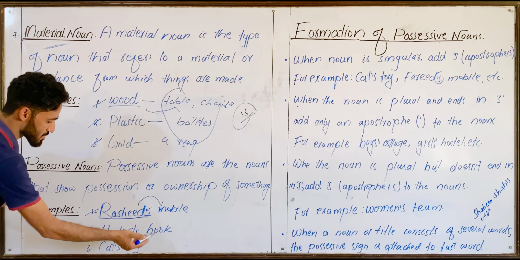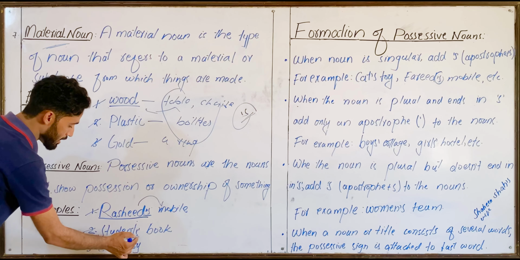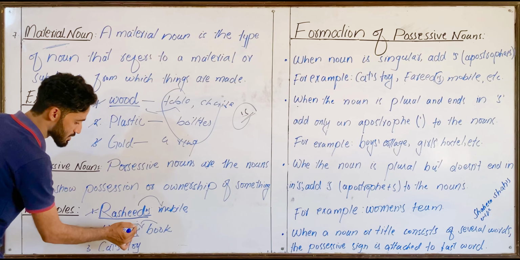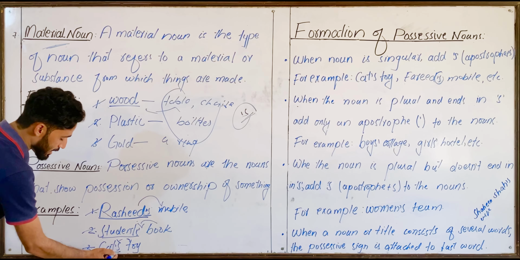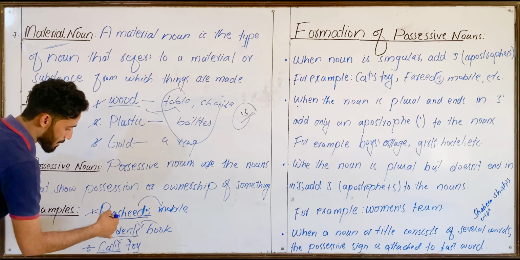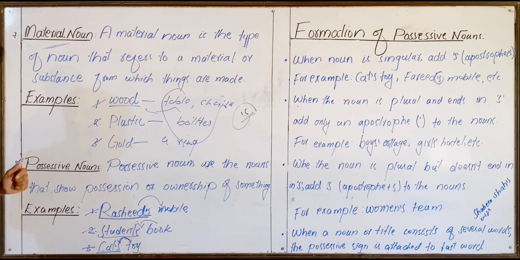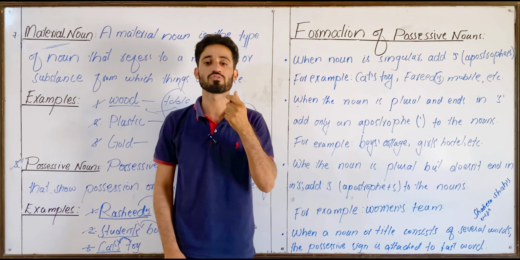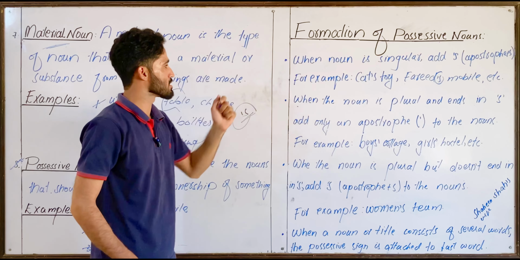Similarly, a student's book. In this, the apostrophe shows the ownership and has made it a possessive noun. It shows that the book belongs to the student. Likewise, the last example, cat's toy. In this phrase, cat's is your possessive noun that shows that the toy belongs to the cat. Got it? And now the question is how the possessive nouns are formed. Look here, formation of possessive nouns.